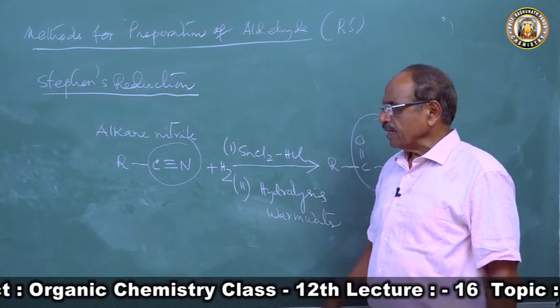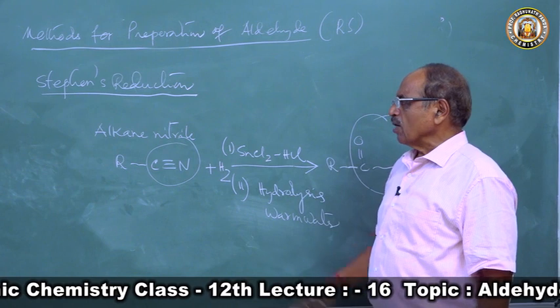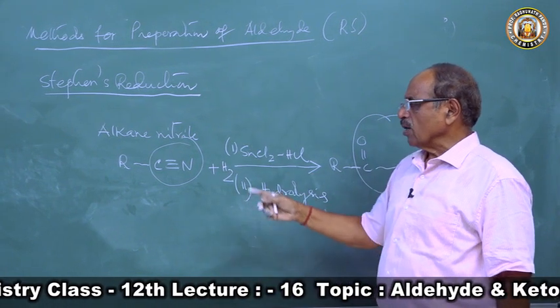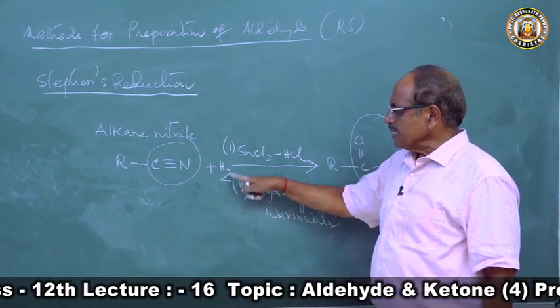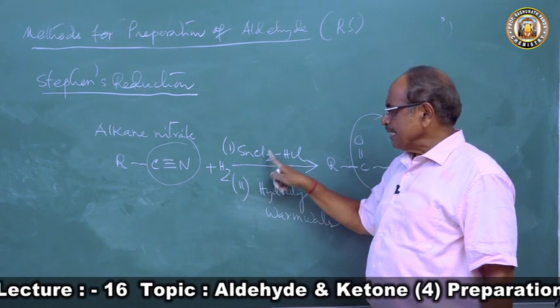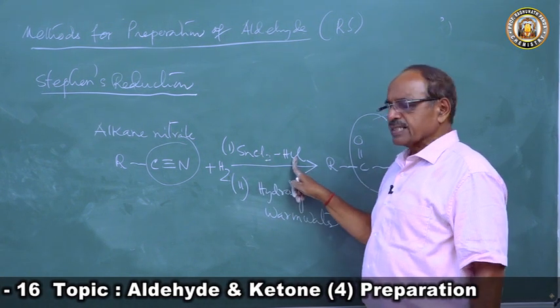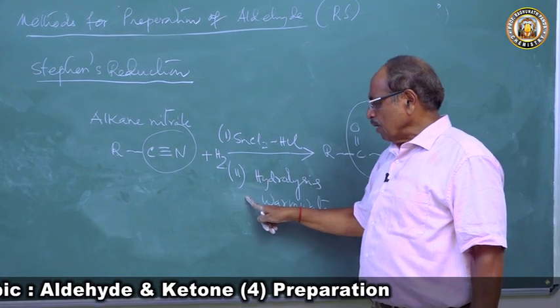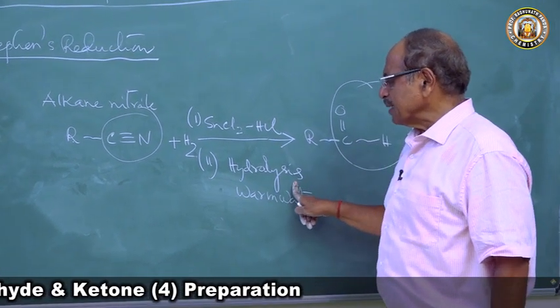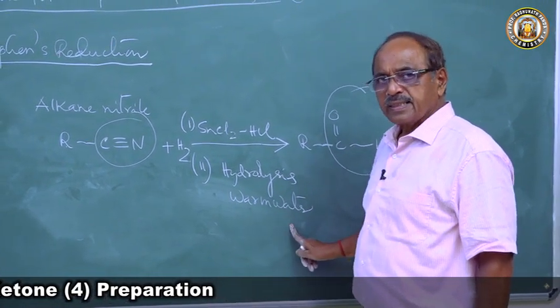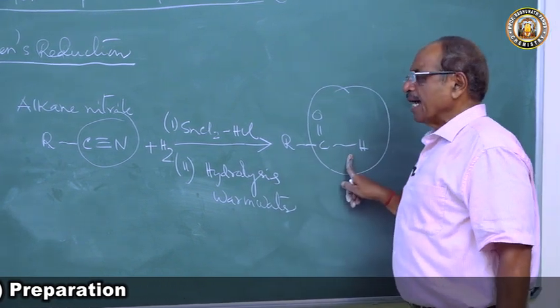So when an alkyl cyanide, called alkane nitrile, is reduced by heating with stannous chloride and HCl, followed by hydrolysis with warm water, the aldehyde is produced.